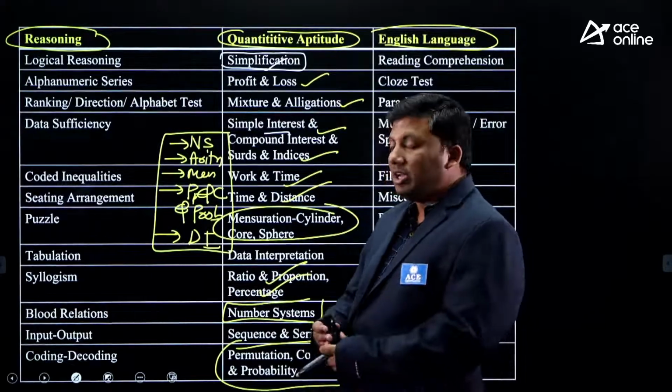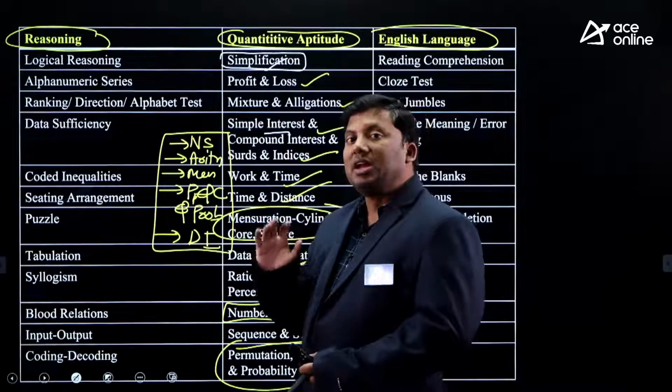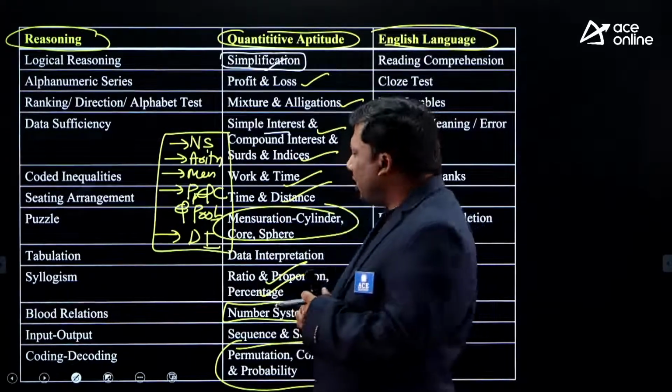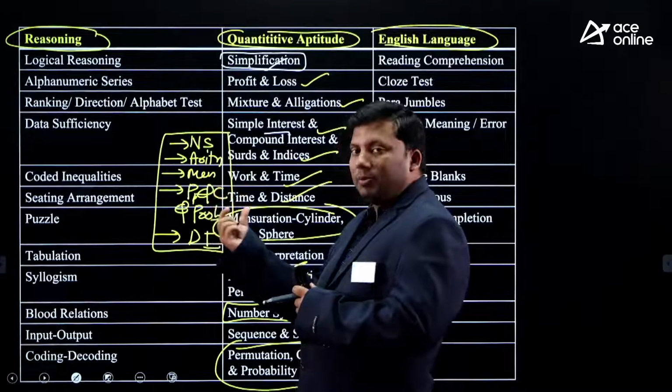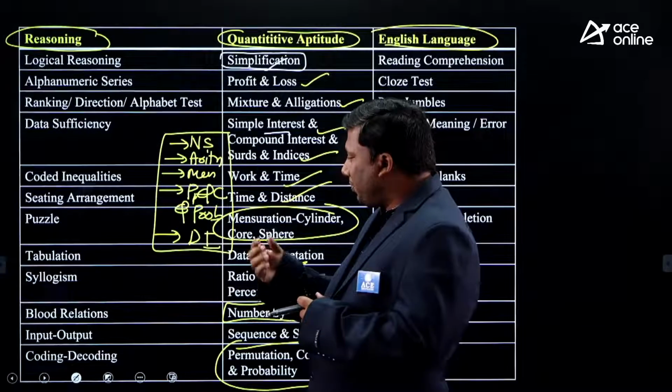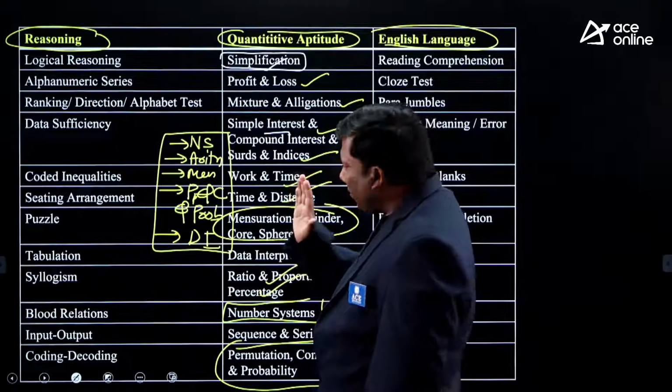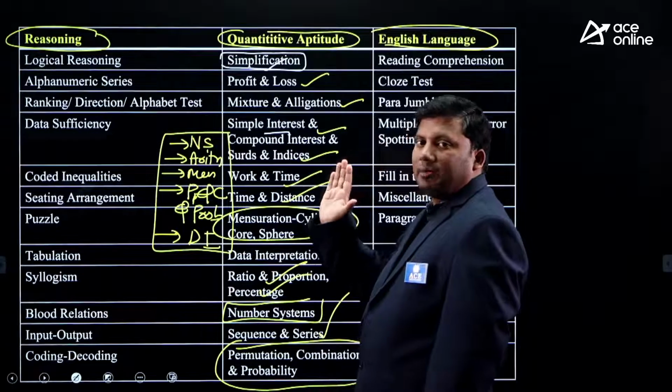Again, I am repeating: simplification and approximation, number system, arithmetic. Predominant questions will come from arithmetic, permutation, combination and probability, and data interpretation. These are some of the important topics to be kept in mind.